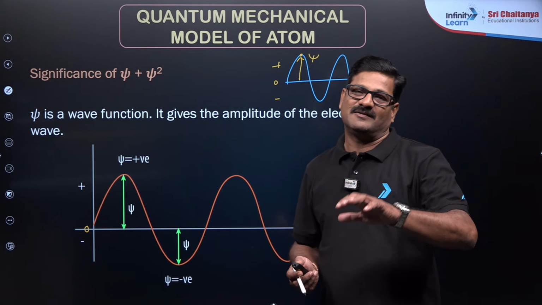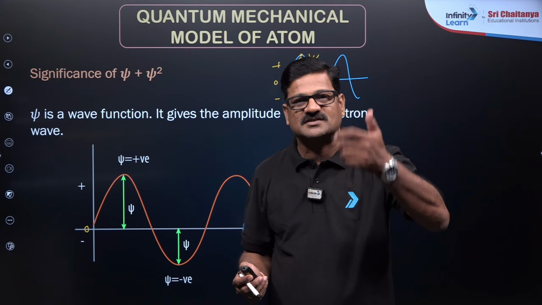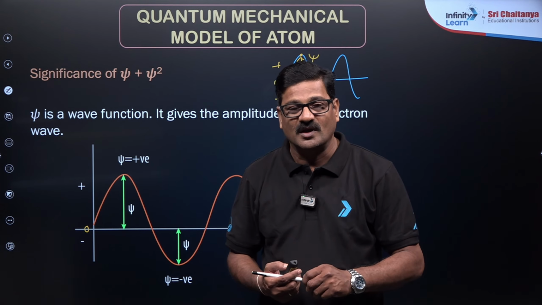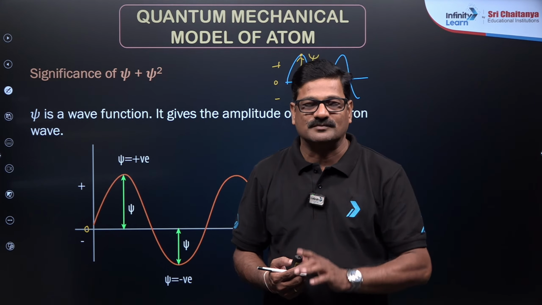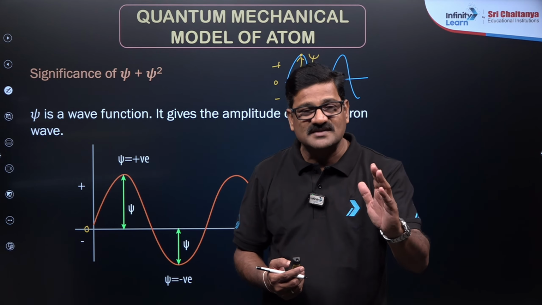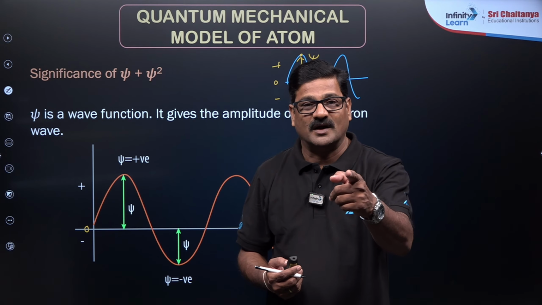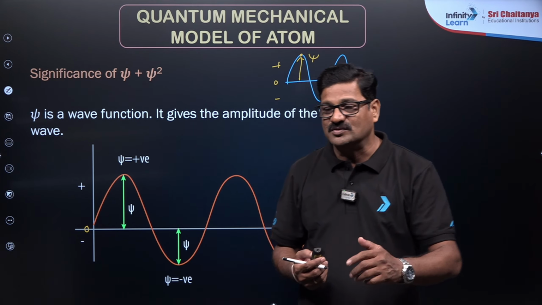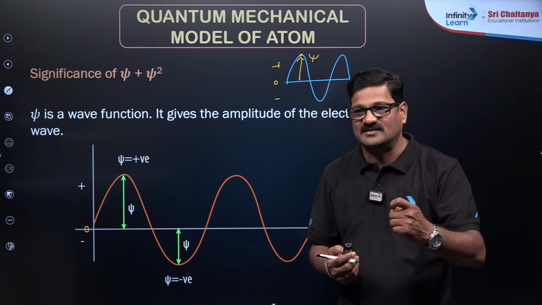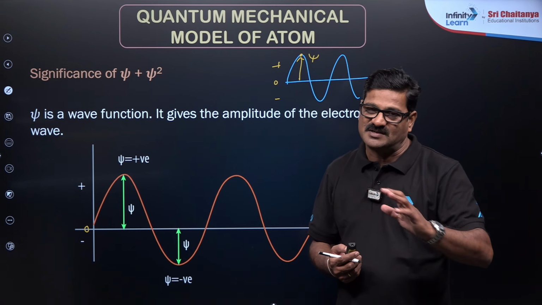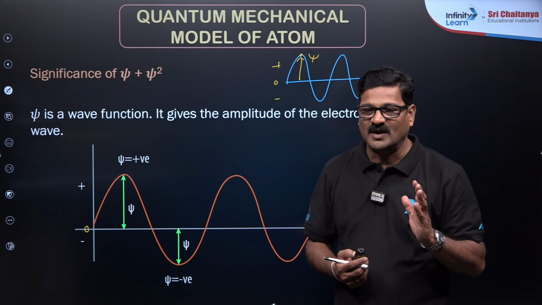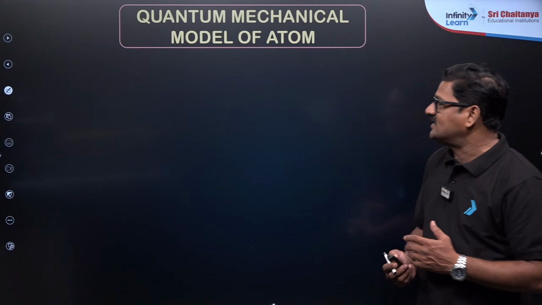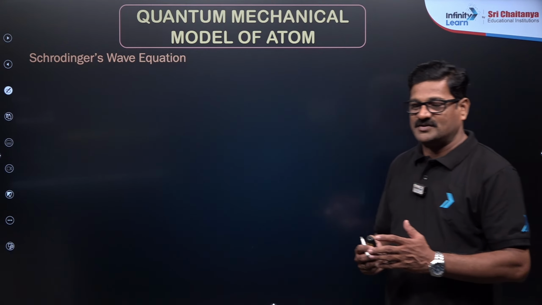Now in the NEET examination, theory questions like this are likely to come. So which of the following is true? Psi has no physical significance. This is the correct statement. Are you getting or not? So you learn the things in such a way that you should be so precise when you answer the questions. Bacho, and moving ahead, psi square, Schrodinger wave equation.